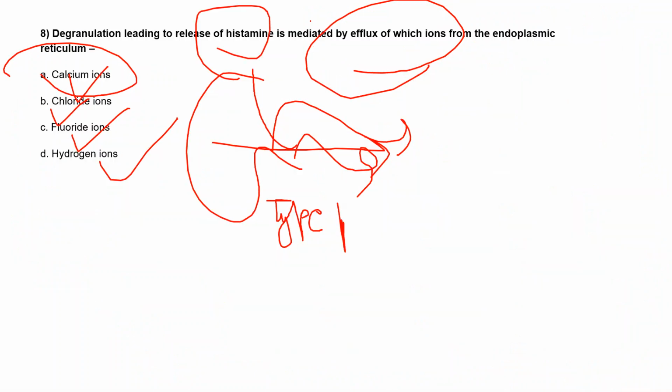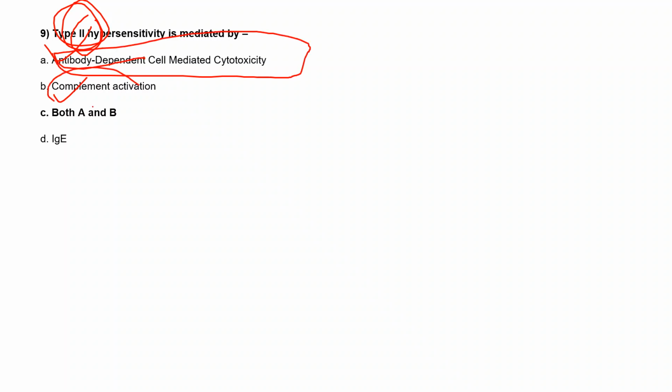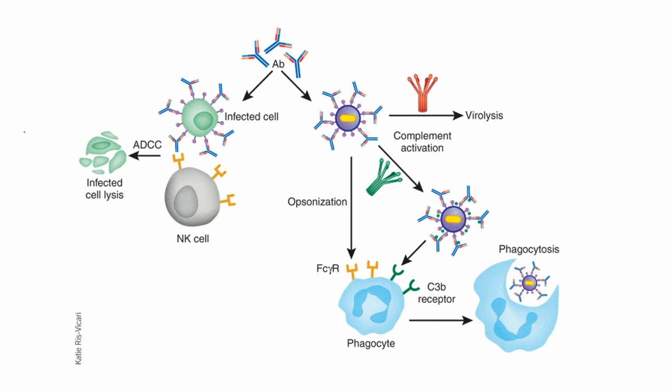The antigen will bind to the T helper cells. Then there will be release of cytokines, and cytokines can bind to different kinds of cells and activate them. So this is a cell mediated hypersensitivity. But in the question they mentioned type 2 hypersensitivity. As the 2 suggests, two pathways play a role: one is antibody dependent cell mediated cytotoxicity, and the other is complement activation. So type 2 hypersensitivity is mediated by these two pathways.